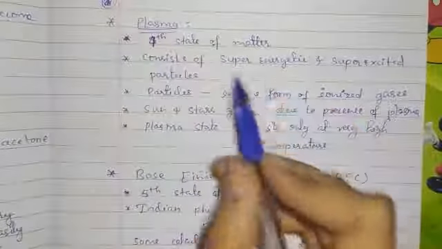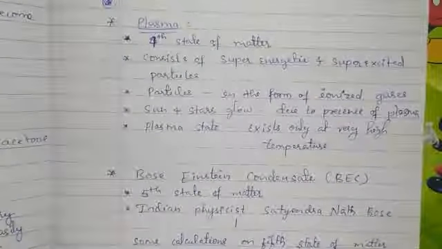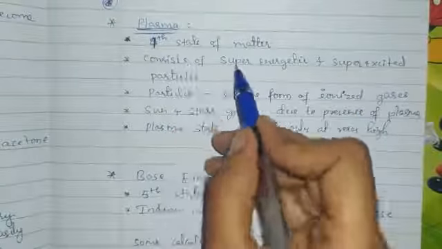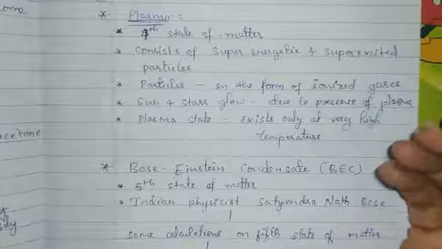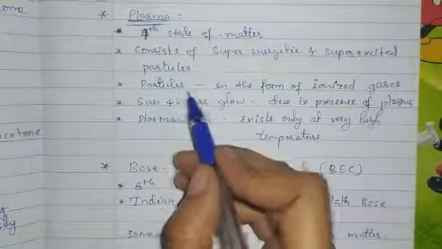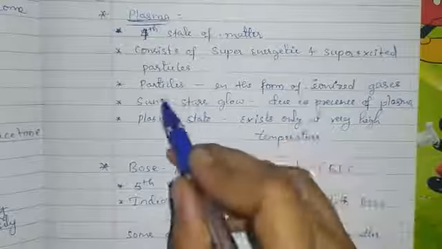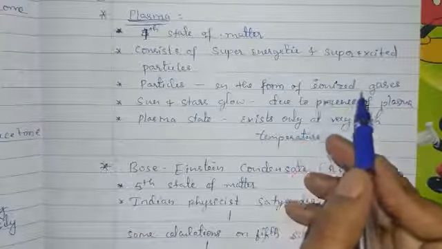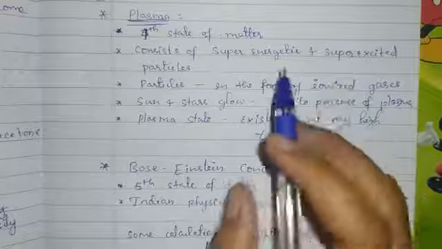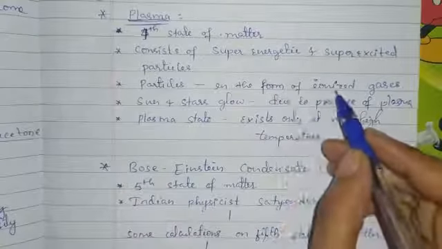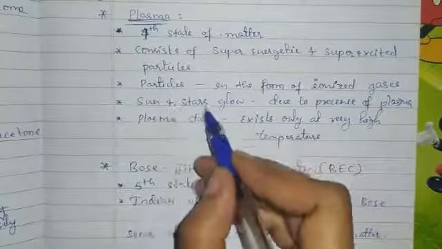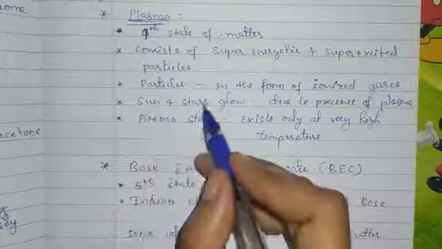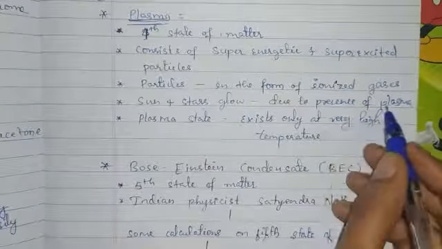Now we will study the fourth and fifth state of matter. Okay, plasma is the fourth state of matter, and it consists of super energetic and super excited particles. In plasma, particles are present in the form of ionized gases. Actually we find plasma in the sun and stars. The glow of the sun and stars is due to the presence of plasma.